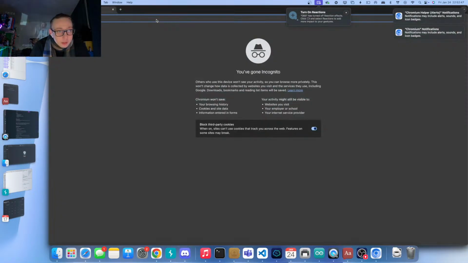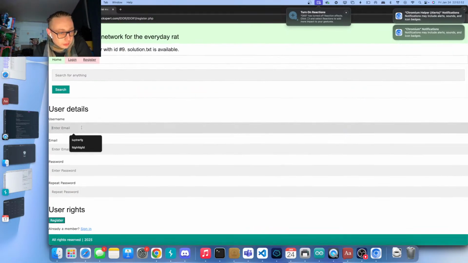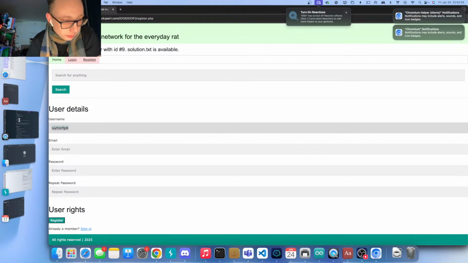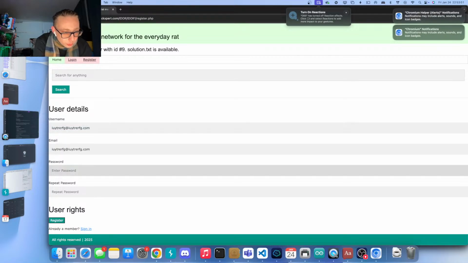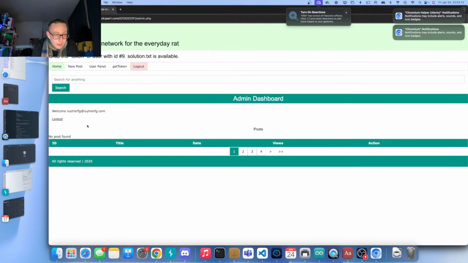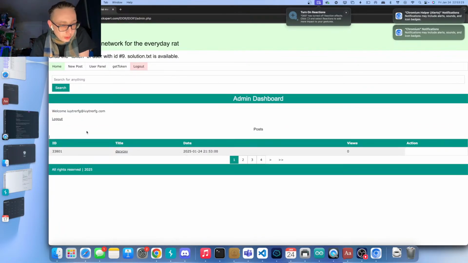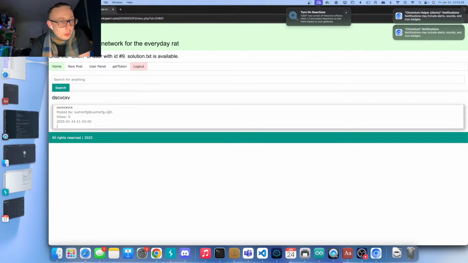I'll take this, I think it's Control Tab N, and there we go. Let's register with an account, enter an email address at whatever.com, and I'm going to put the same for the password. Let's register. Okay. Now this is a different user. If I go to the user panel right here, I see my own posts. Let's make a new post. Let's just try that, okay? Posted successfully, and we can actually see that post.